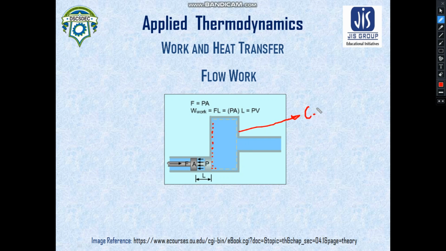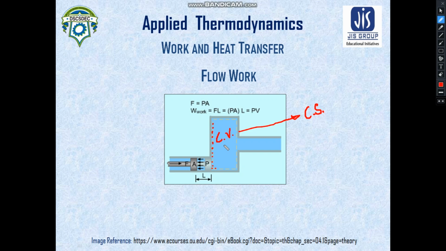This boundary is always called the control surface, and the fluid which is contained inside this boundary is defined as the control volume. So now we can say much more specifically that a certain amount of fluid is trying to enter a control volume.